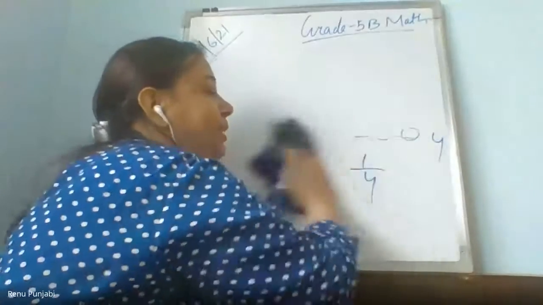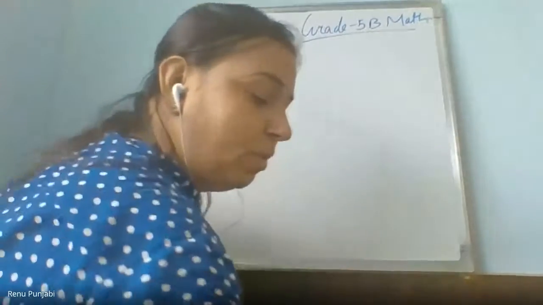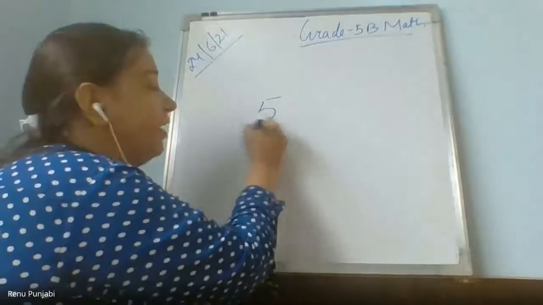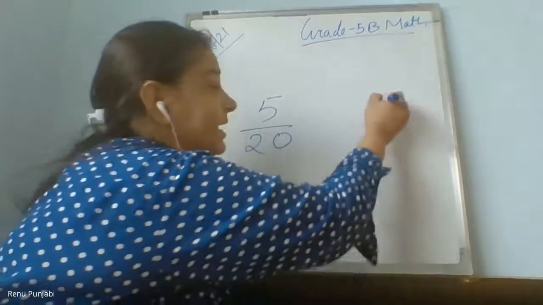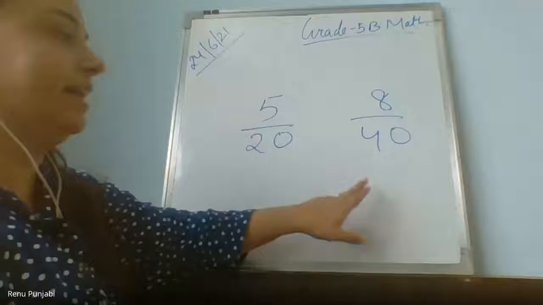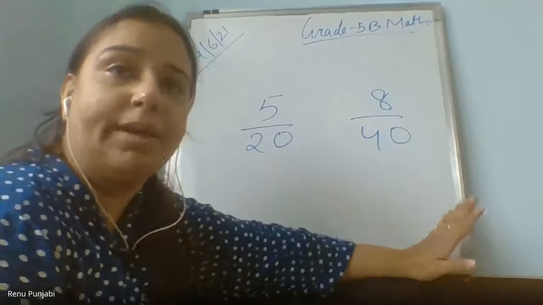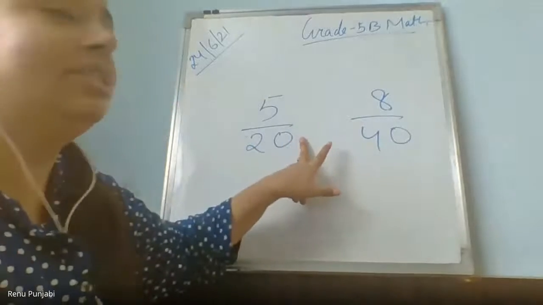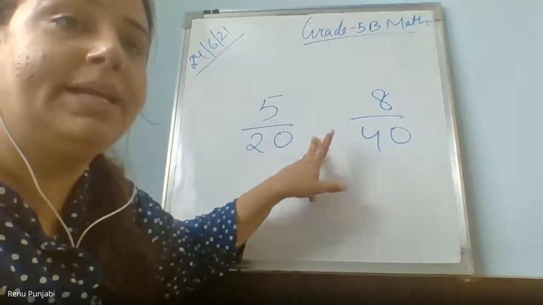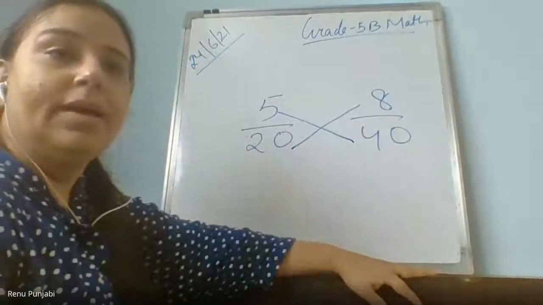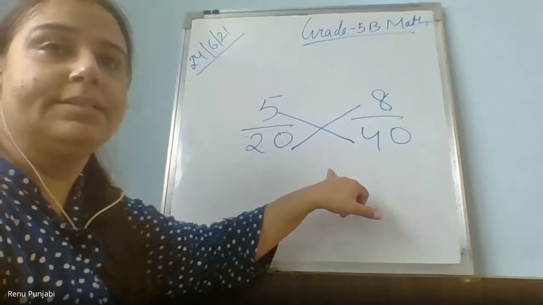if you want to do it with the mathematical term and you want to check whether the fractions are equivalent or not, for example, if I write 5 upon 20 and next I write 8 upon 40, if you want to check whether they both are equivalent, I will tell you one more method, Samriddhi, wait. How to check whether both fractions are equivalent or not with the mathematical term by doing the cross multiplication. If you want, you can write this sum.